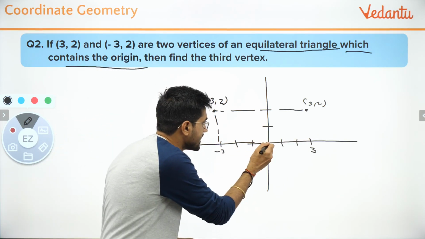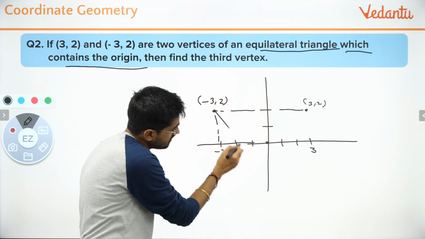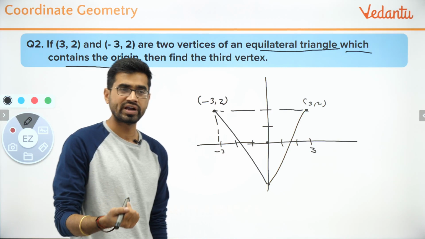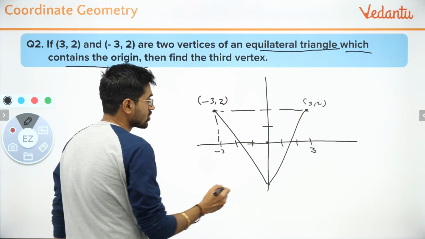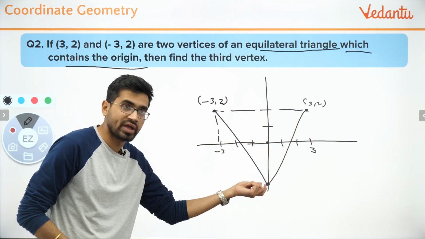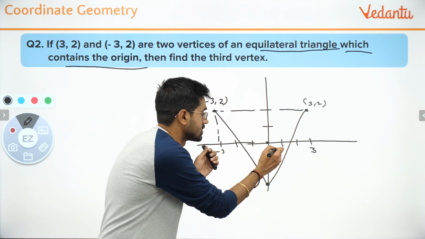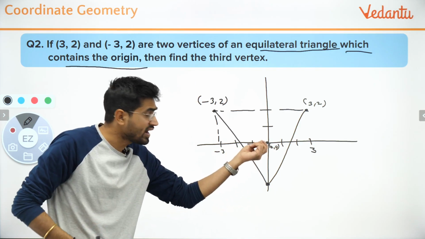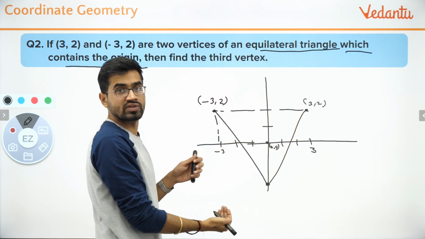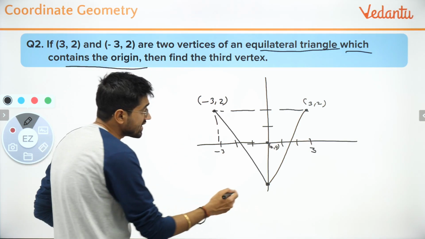Now since the origin is here, I cannot form a triangle which is upside. It has to be a downside. So I will actually make a triangle like this. I'm not sure where it will cut, I'm not worried about it. At this point you have to make a third vertex assumption that it should be here, because the triangle has to contain the origin inside it. This is where the origin is. Correct? You cannot form a triangle going up like this, because then the origin will not be inside the triangle. Yes? And if it is correct, you are interested to find this point.